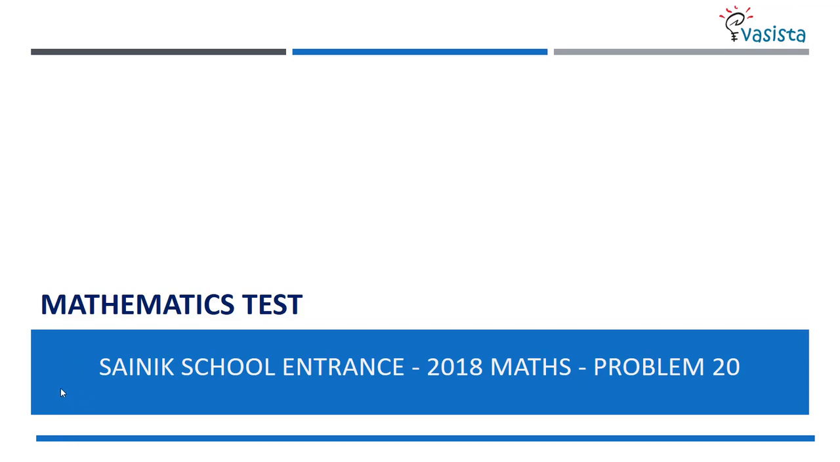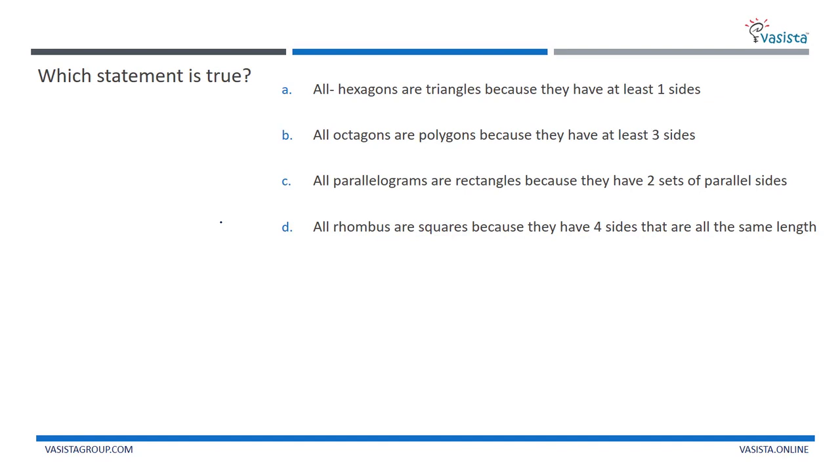Fine, let us start solving problem number 20. Which statement is true? So let us check out which statement is true. All hexagons are triangles because they have at least one side. It is not possible because hexagons have 6 sides, right? Hexa means 6 sides. But a triangle has 3 sides. So this is not possible. This is false, the first one.